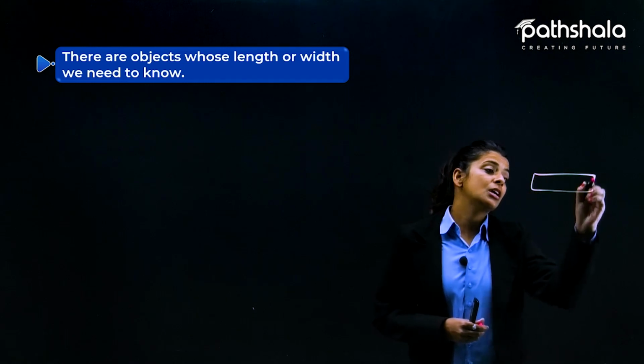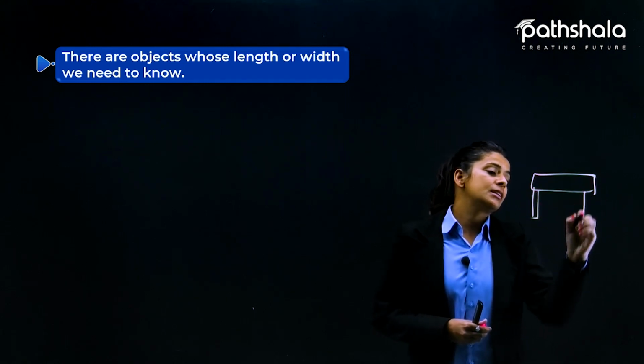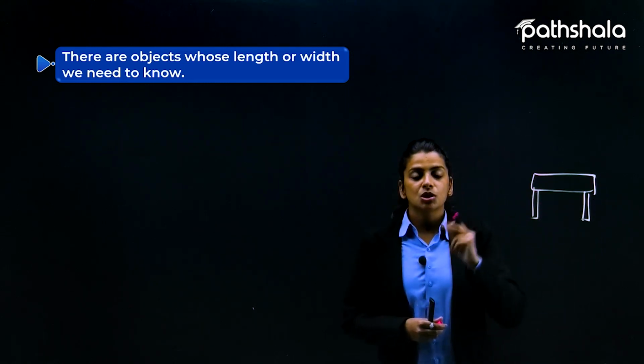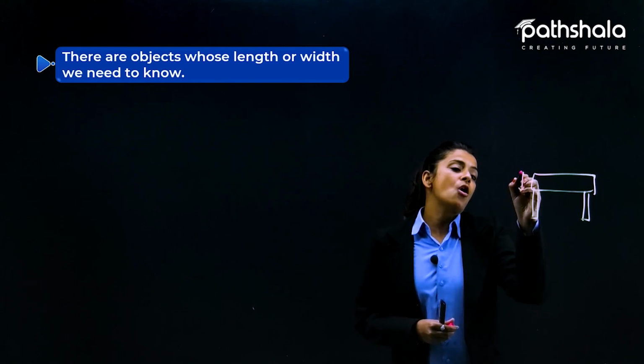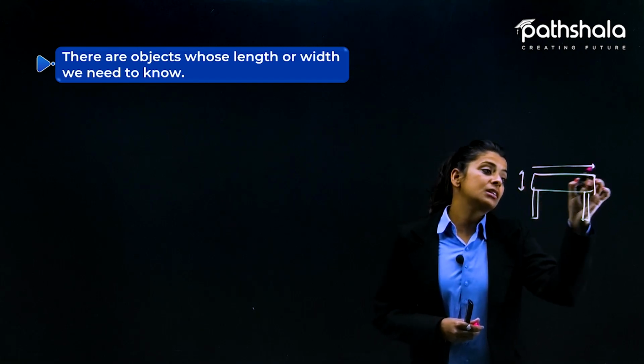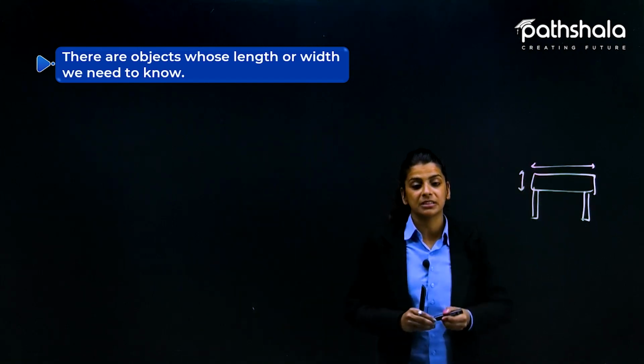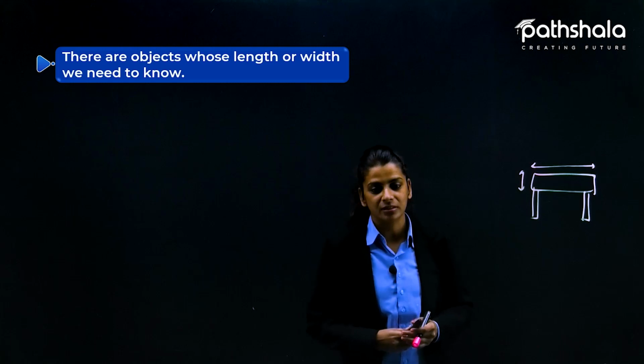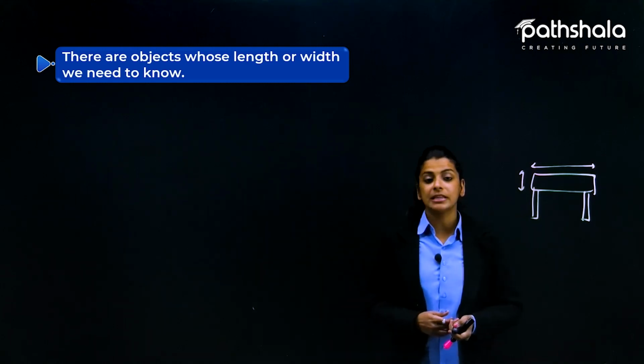हमने desk के बारे में बात की. तो for example, let's say that this is the table. So इसका width और length कितनी है, ये हमें कैसे पता लगेगा? Sorry, width और length हमें कितनी है इस table की? So how will we know? We have to measure it to know the exact measurement.